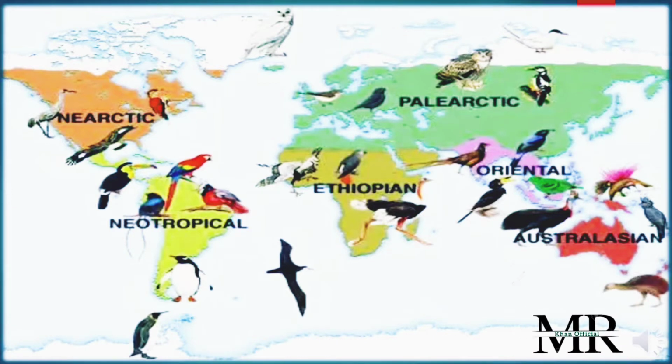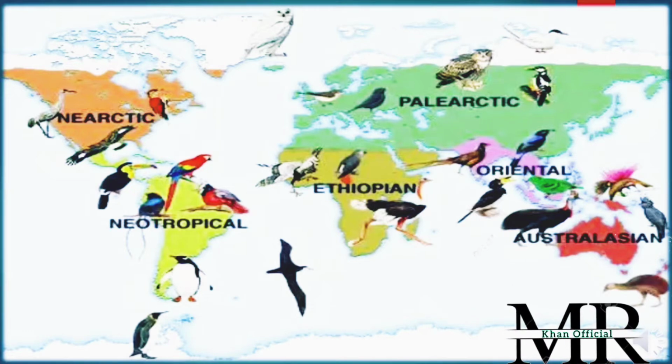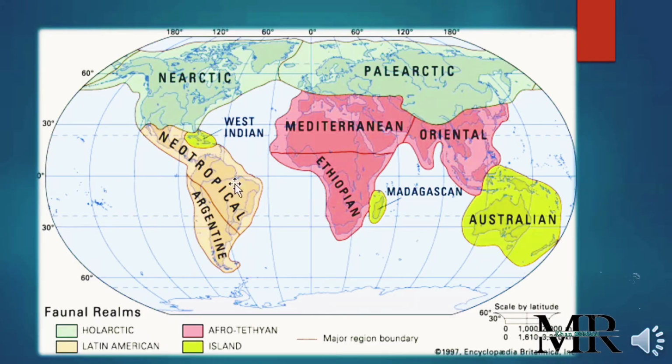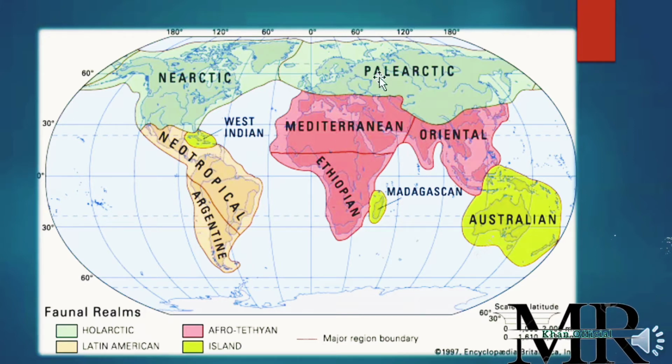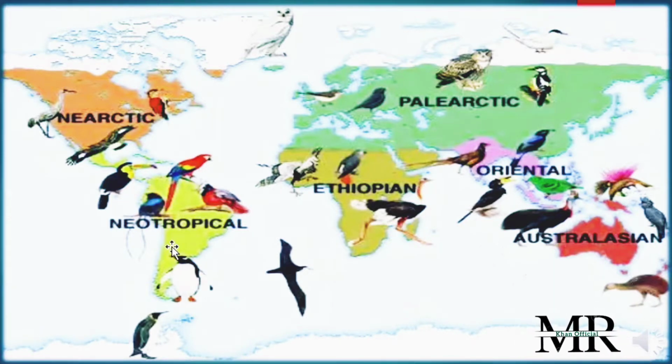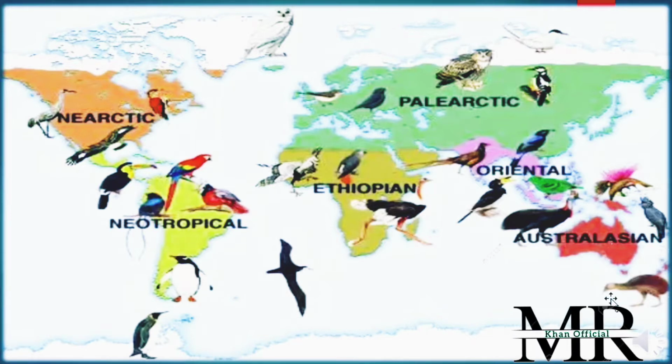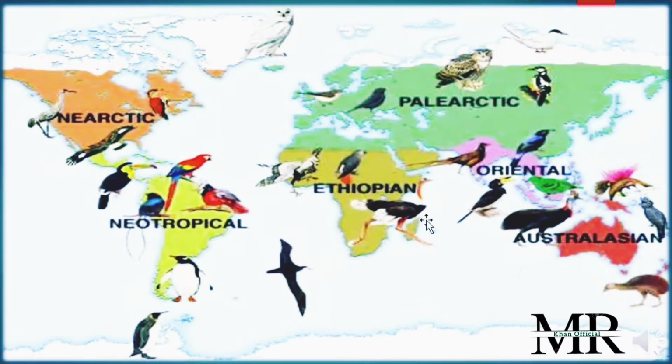Here the 6 biogeographical regions are mentioned in this diagram. Nearctic regions on the map upward, Australian regions, the Ethiopian regions, the Neotropical regions, the Palearctic regions, and the Oriental regions are mentioned here. How the organisms are distributed in these regions: you people can see different organisms like the parrots in the Neotropical regions, and the kiwi in the Australian regions.